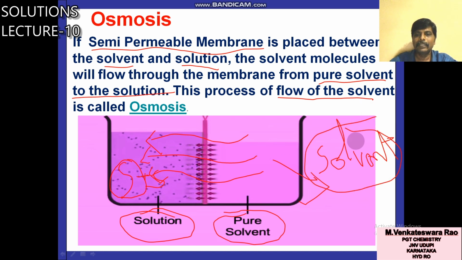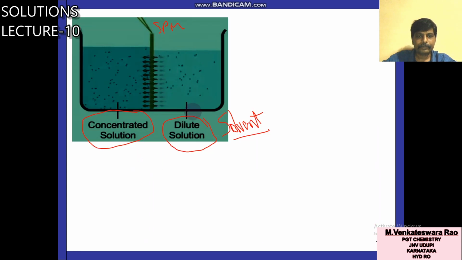So solvent is flowing from the large quantity side to the small quantity side. Pure solvent means 100% solvent, it may be 90 or 80 like this. In this case also, dilute solution means solvent part is more, and concentrated solution means comparatively solvent part is less. So solvent is flowing from dilute solution to concentrated solution.